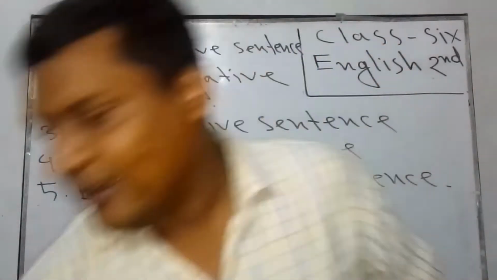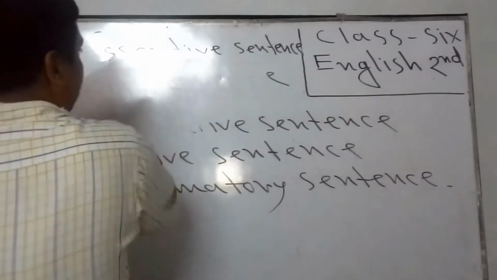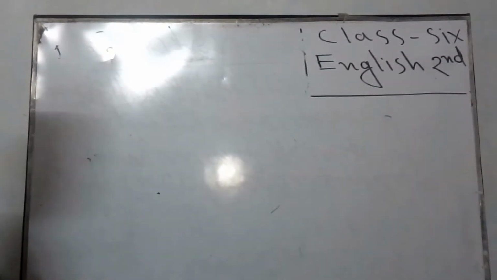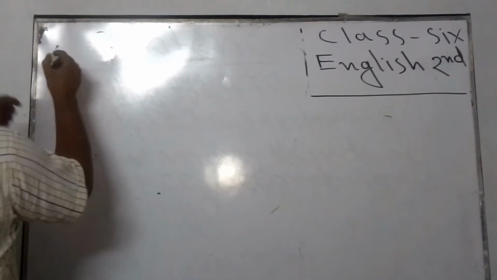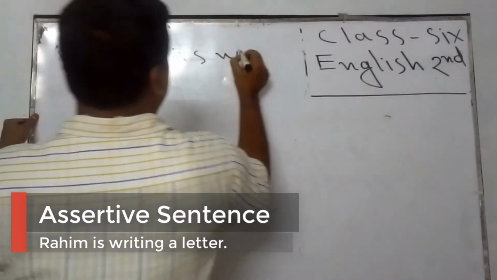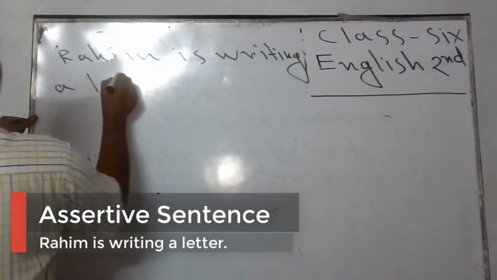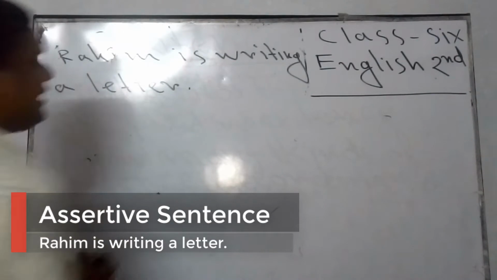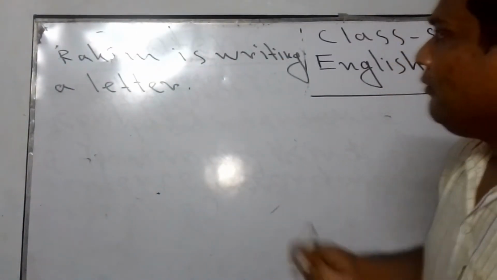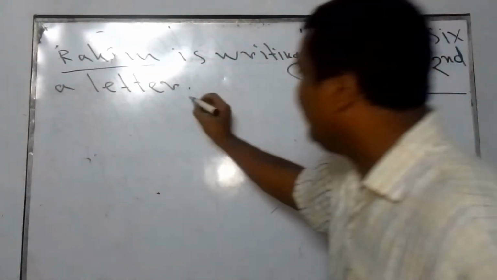Such as, if I give some examples, the example will be, Rahim is writing a letter. So let's write it. Rahim is writing a letter. Here, this is an assertive sentence. Why? Because we are finding the use of subject at the beginning of the sentence, and there is a full stop.